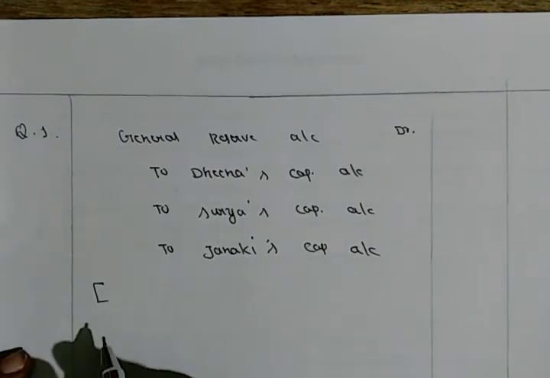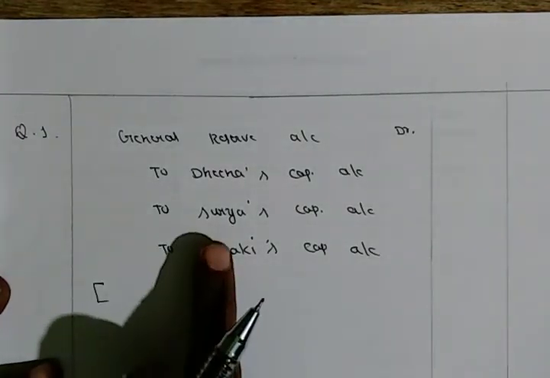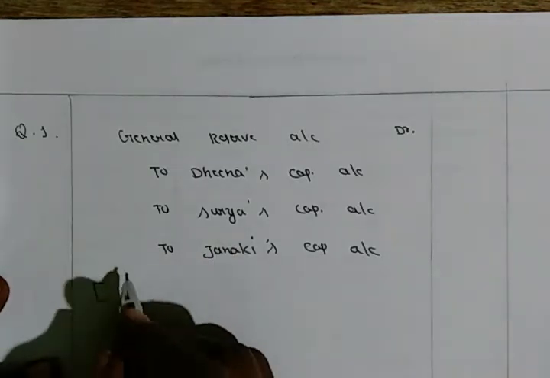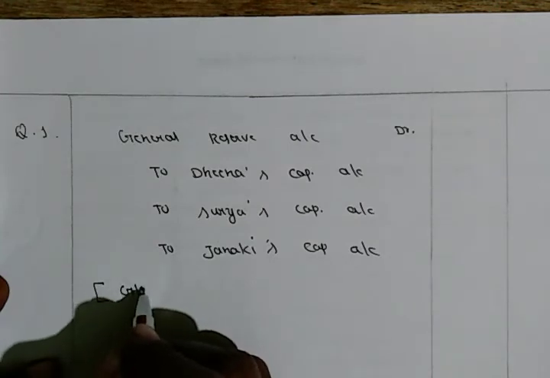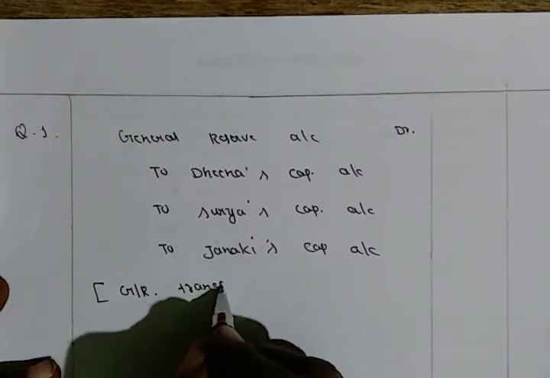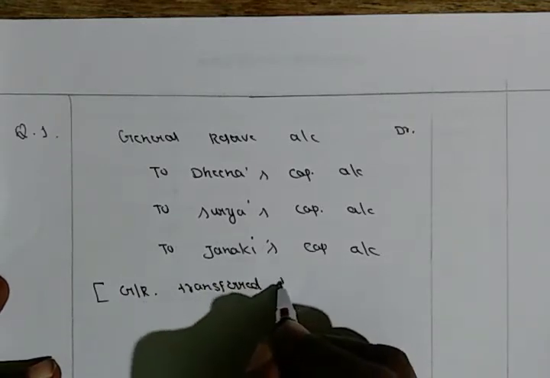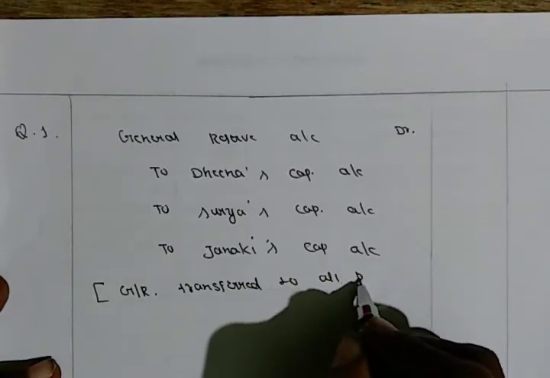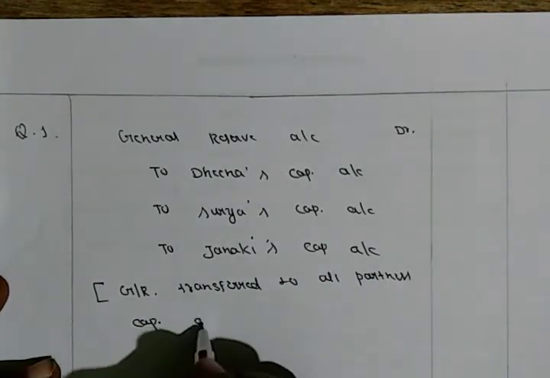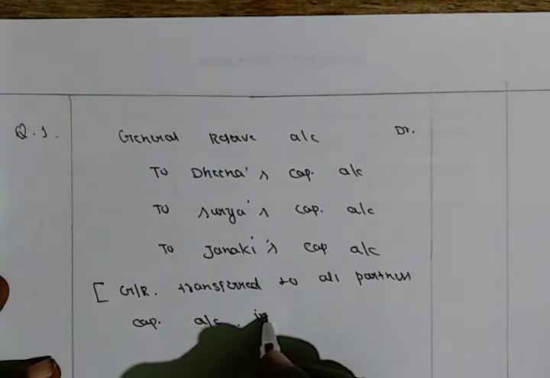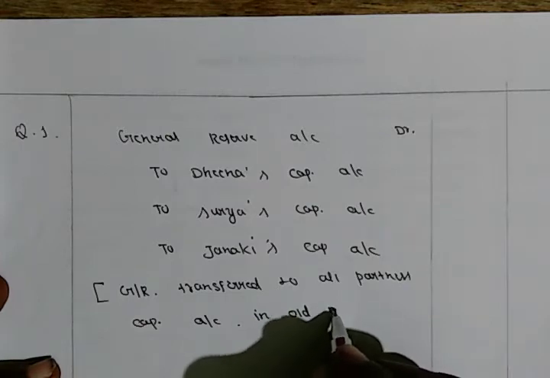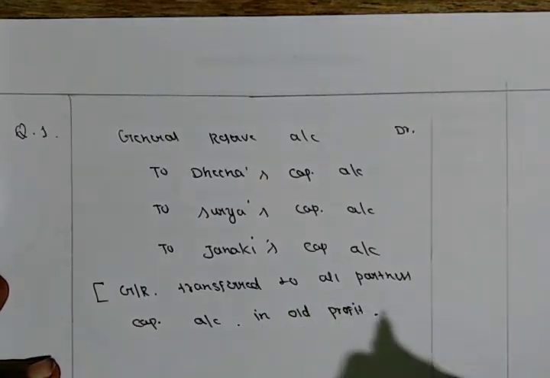So you have to give narration regarding this transaction. Narration should be in brief, okay. General reserve transferred to all partners' capital accounts in old profit ratio.